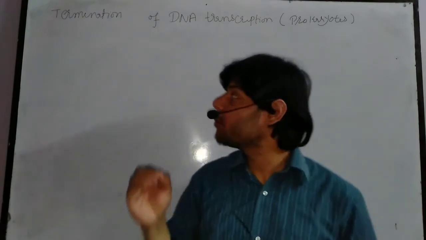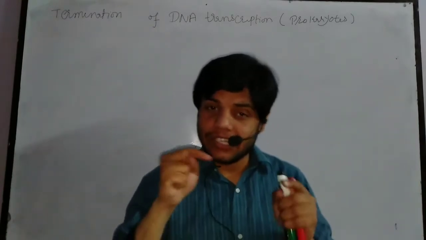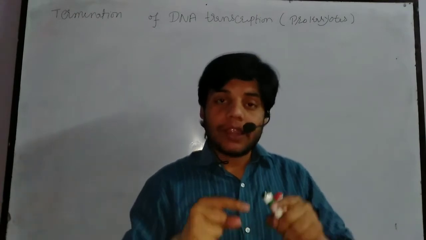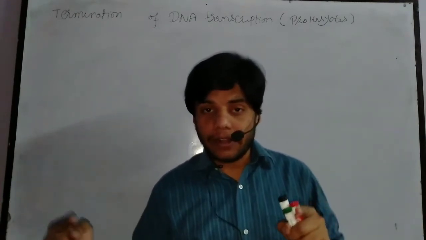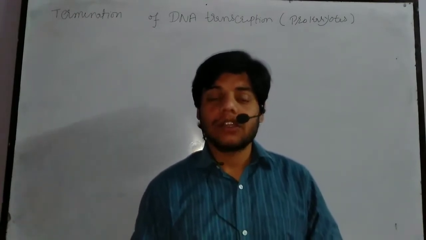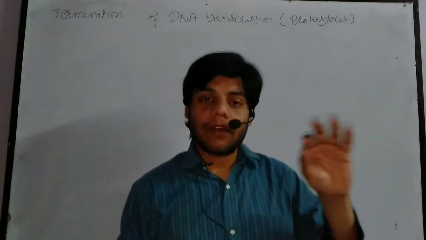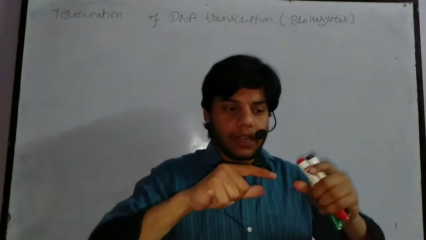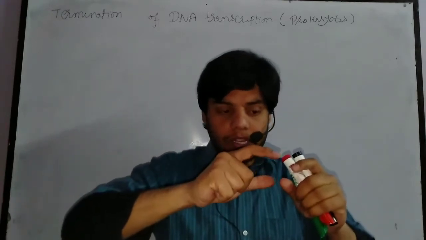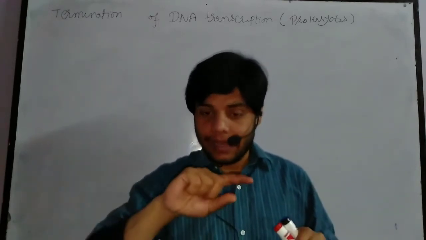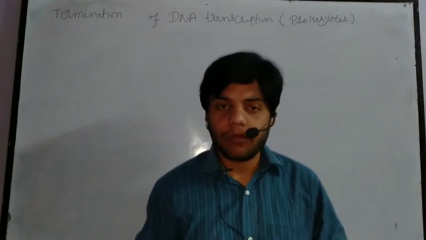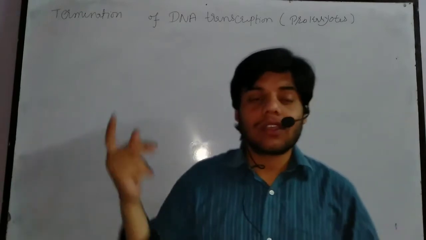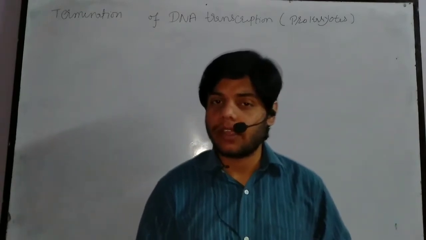The termination of DNA transcription is that stage in which a long RNA strand has been synthesized during this process, and after that, this RNA strand gets separated from the DNA strand, and then this RNA is further modified. So this is called termination of DNA transcription.